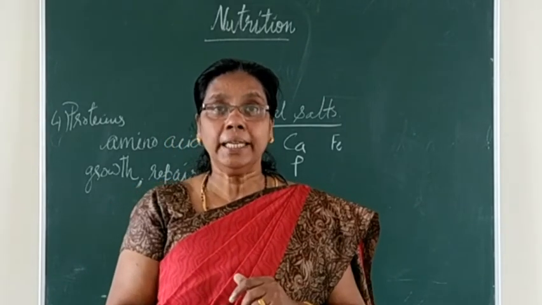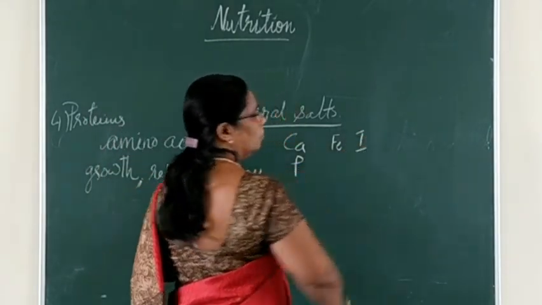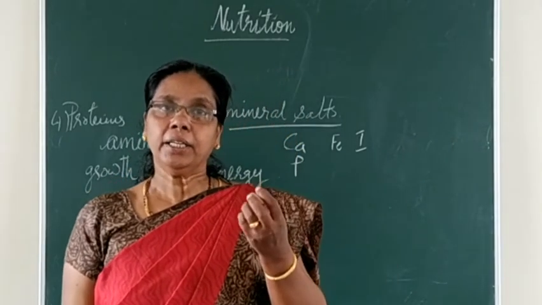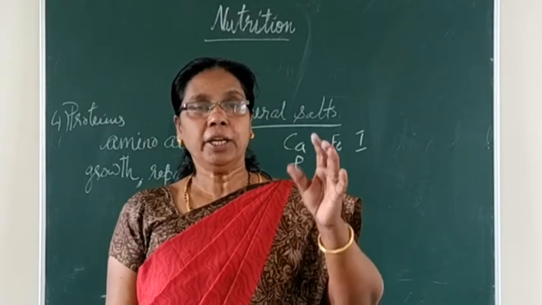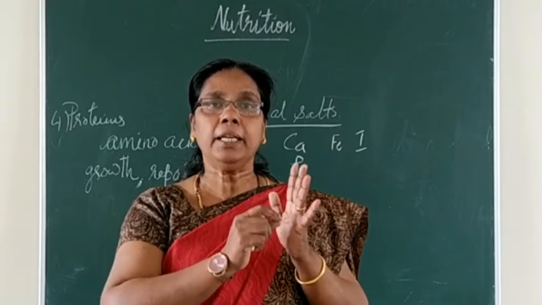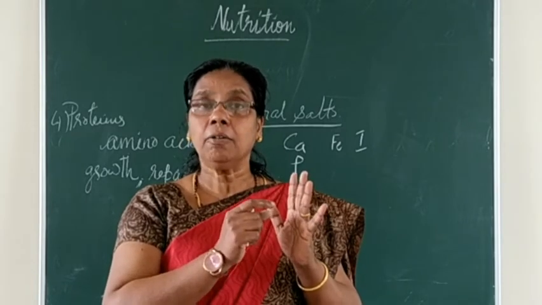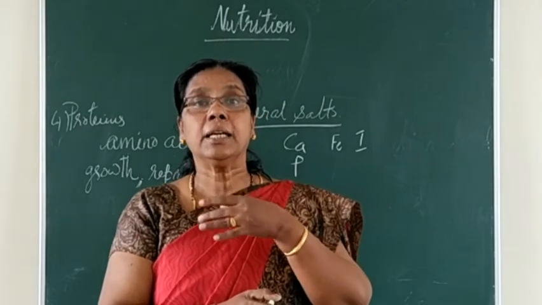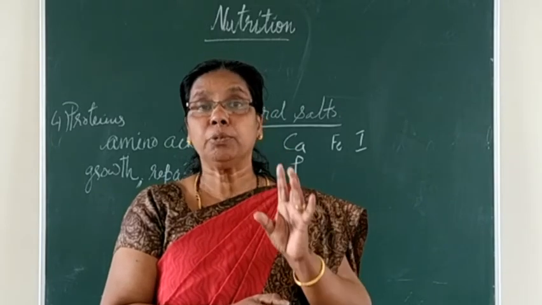Next mineral is iodine and the symbol is I. Usually this iodine is present in your kitchen salt. When you are buying the packet of salt, just check that it will be written iodized salt, means in the salt what is present? Iodine is present.